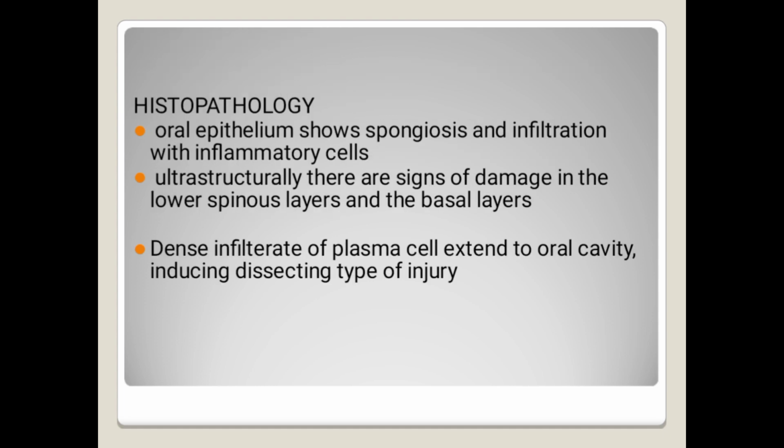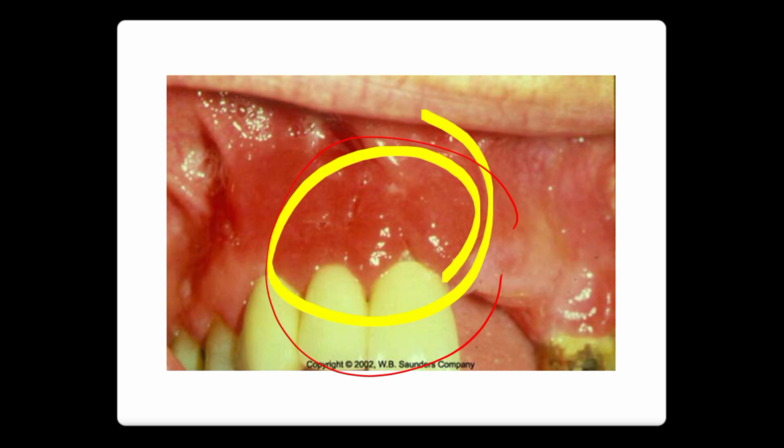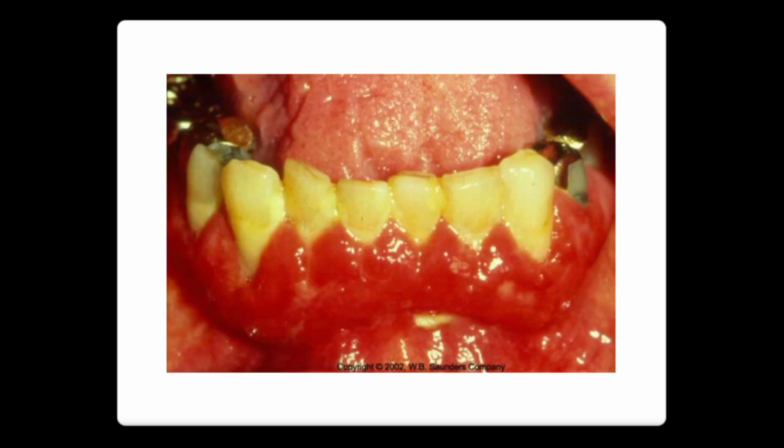Histopathology shows spongiosis and infiltration with inflammatory cells. Ultrastructurally, there is a sign of damage in the lower spinous layer and the basal layers. So there is basically edema in the spinous layer, and inflammatory cells are present. There is also damage to the lower spinous layer and basal layers. A plasma cell infiltration in the oral cavity shows a dissecting type of injury. This is plasma cell gingivitis, which is red, friable, soft tissue.